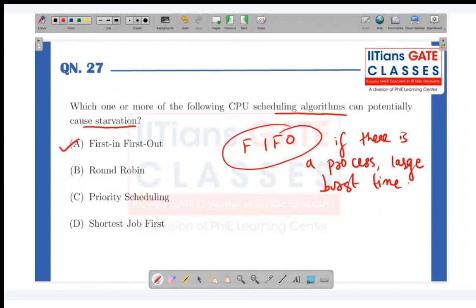Round robin, no. Every time we'll be having some time quantum for which the process will be running, and then other things will be happening. So every process will get a chance to use the CPU. So in that case, it won't cause starvation over here.